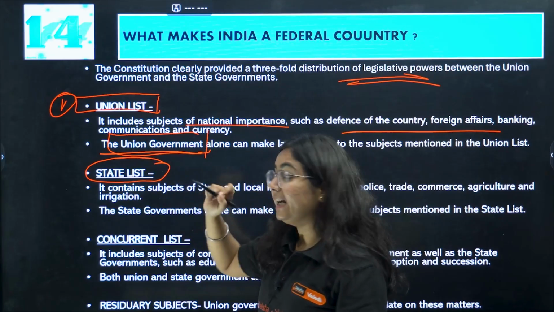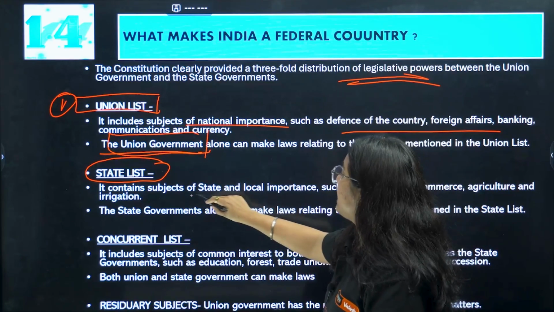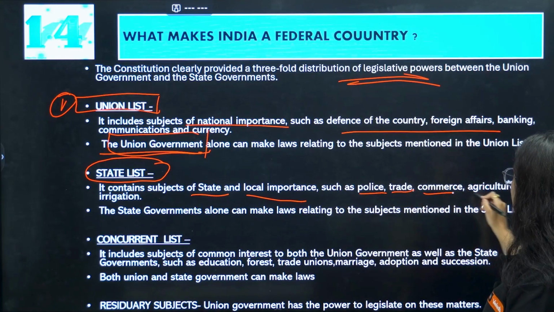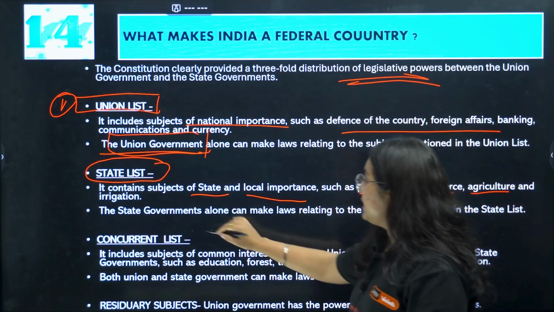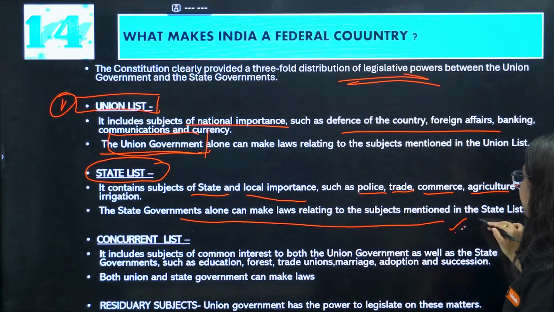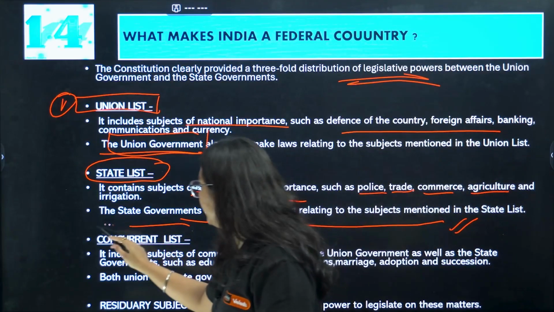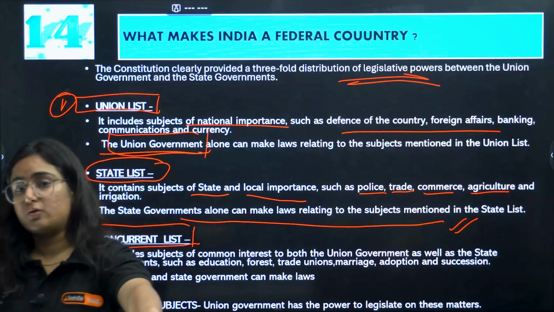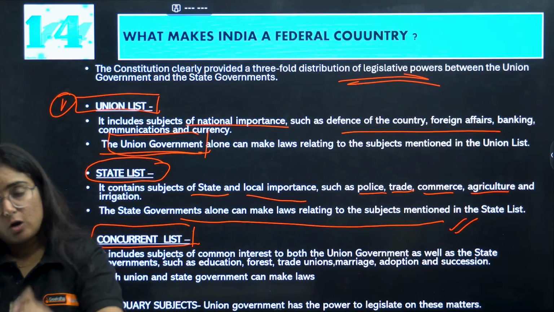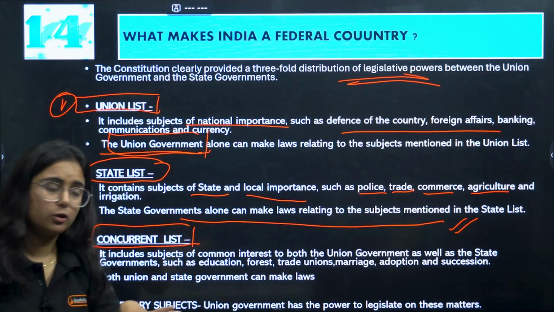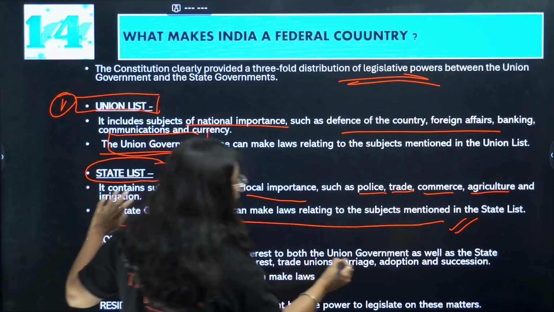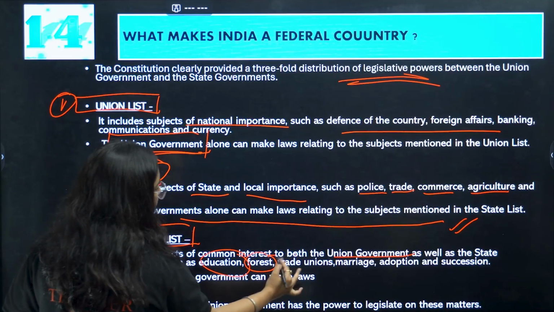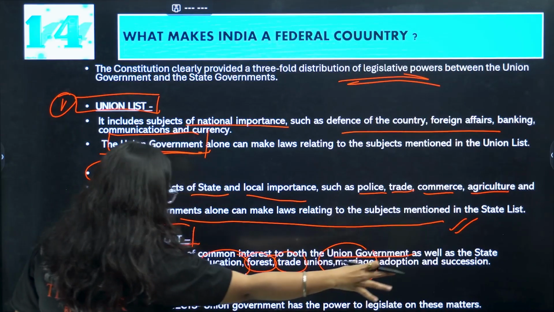Similarly, there are state lists in which subjects of states and local importance are mentioned, like police, trade, commerce and agriculture. And state government can alone make the law in that perspective. The third one here is concurrent list. Now, there were certain matters of common interest in which state should also have its say and center should also have its say. So in this, both the union and the state government can make law, such as education, forest, trade unions, marriage, adoption, etc.